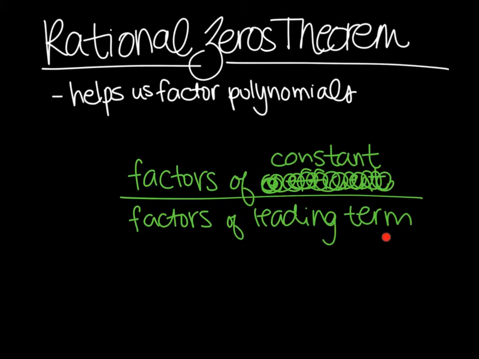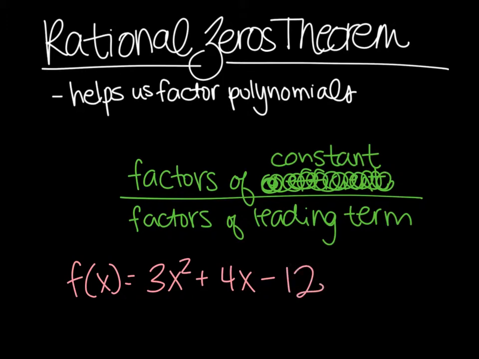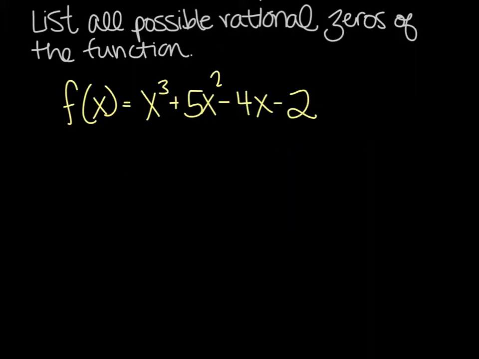So as an example, let's look at some function f of x equals 3x squared plus 4x minus 12. Now, in order to determine all the possible rational zeros, we are going to look at the factors of this constant term here. So my 12 is my constant, and we're going to divide it by the factors of my leading term. And my leading term is 3x squared, so I'm going to look just at the coefficient, and I'm going to divide by my factors of 3. Now, the best way to figure out how this works is to look at an example.